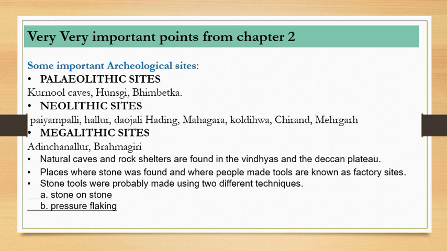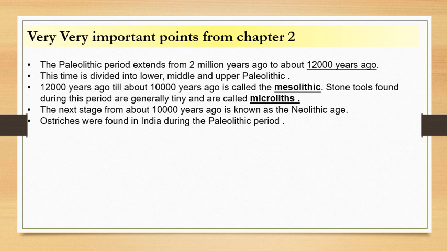Then stone tools were probably made using two different techniques. First is stone on stone, and the other one is pressure flaking. They might ask you about this, and on the next slide I will show you how it looks. Now first of all, let us complete the facts. The Paleolithic period extends from 2 million years ago to about 12,000 years ago. This timeline is very broad and it will help you understand certain things.